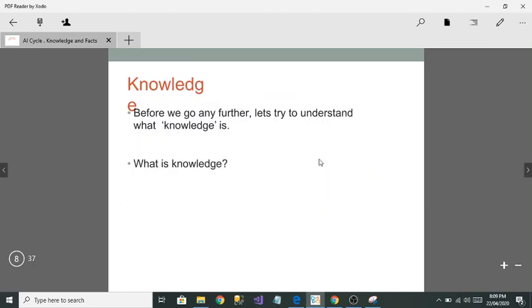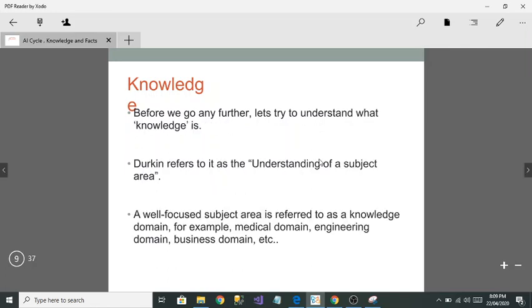So next is knowledge. Before you go further, you have to know what knowledge is. What is the meaning of knowledge? Knowledge means understanding of a specific subject area. Suppose you are in the medical field and you have understanding of the full medical domain, so that understanding of a subject area is called knowledge. Here you can see examples like the engineering domain and the business domain. If you have an understanding of it, that's called knowledge.